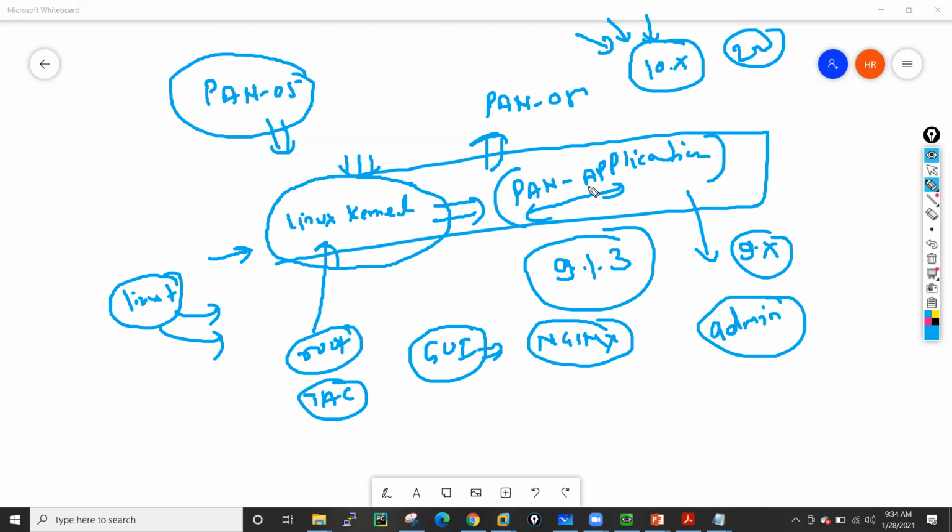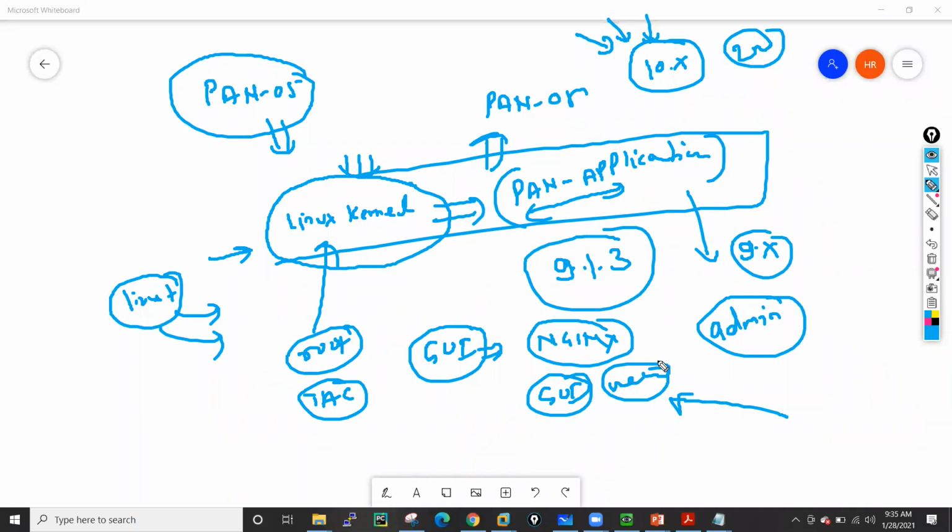So if there is any issue with accessing by using the GUI, at that time you have to check whether your Nginx process is running fine or not. That is known as the GUI process, the web server process, and you have to restart that process at that time. I'll show you all the resources when I teach you how we can deal with the CLI part of Palo Alto.